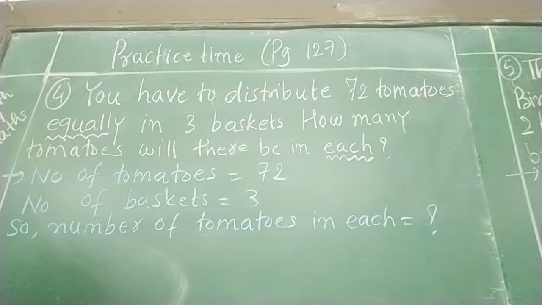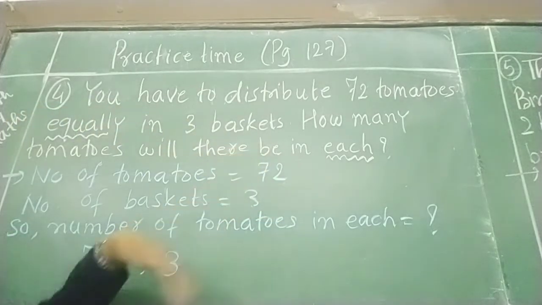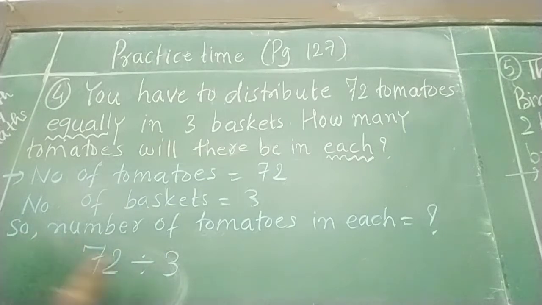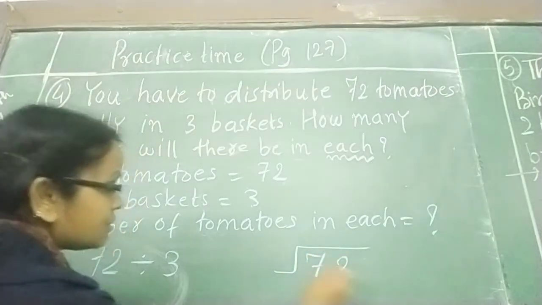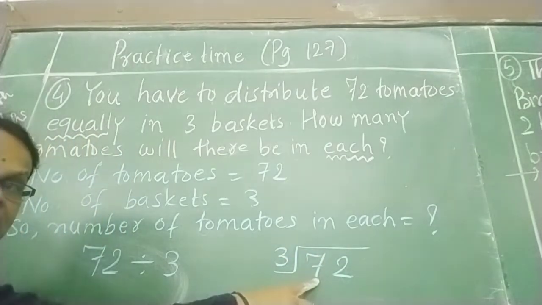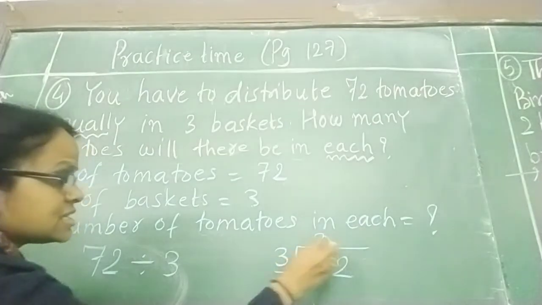So let's find out how to do it. 72 divided by 3. As I told you, which hints are given? Equally is given, each is given, distribution is given. When all these hints are there, at that time you have to do division. So let's divide 72 by 3. We can take the single number because this is also single. So 3 ones are 3, 3 twos are 6, 3 threes are 9.